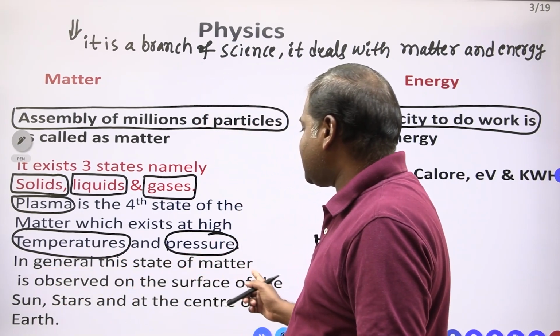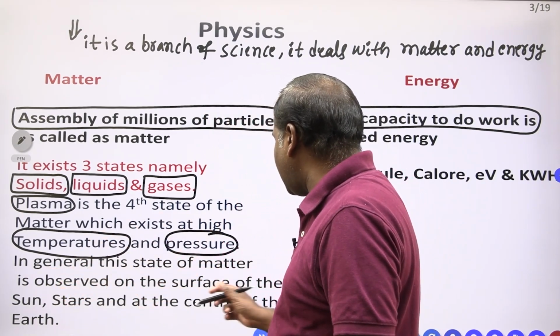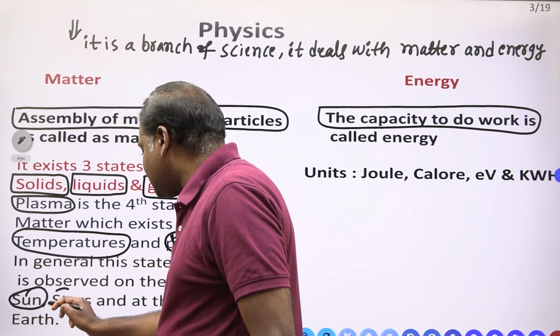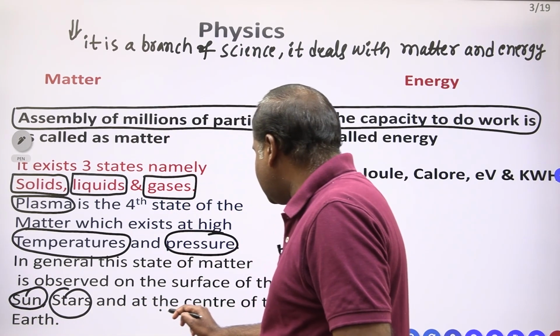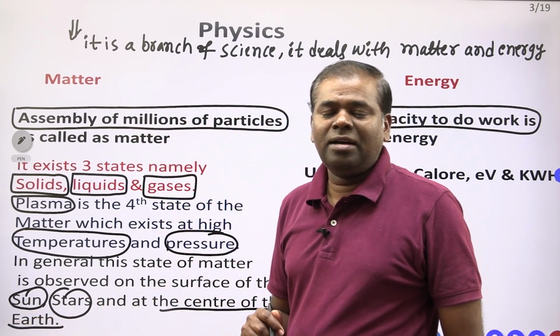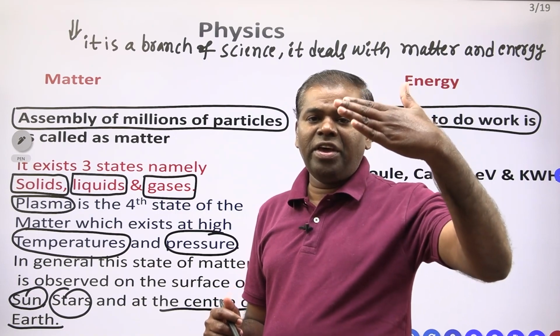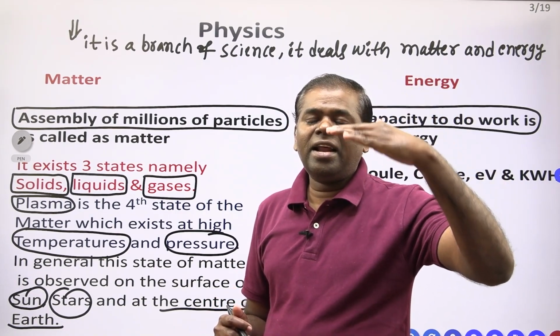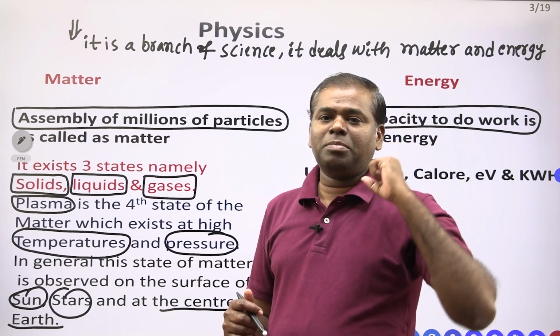In general, this state of matter is observed on the surface of the sun, the surface of the stars, at the center of the earth, at the center of the planet. Temperature is heavy, pressure is heavy. That's why the matter there is in plasma state.